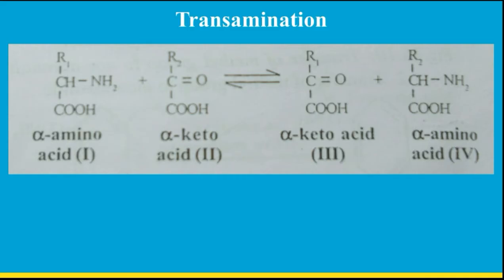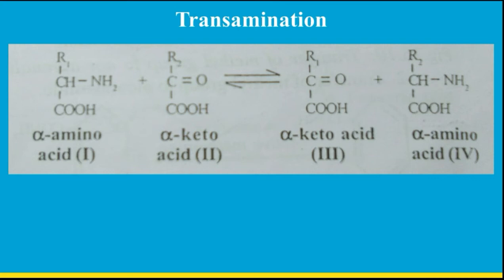Transamination is a process of transfer of an amino group from an amino acid to an alpha keto acid, which results in the formation of a new amino acid and a new keto acid.